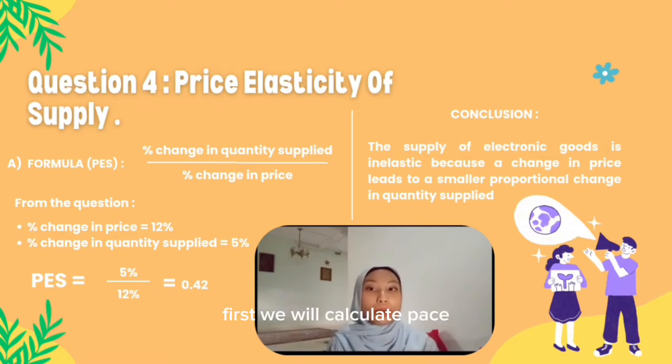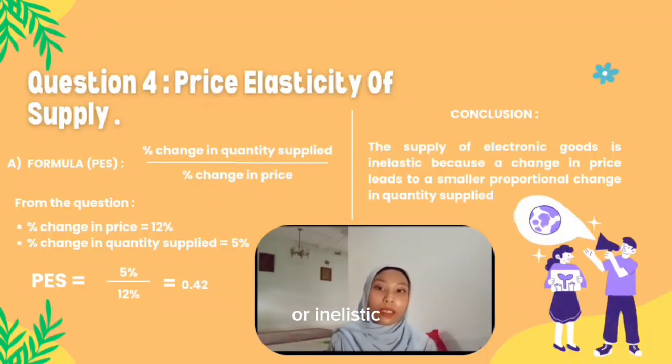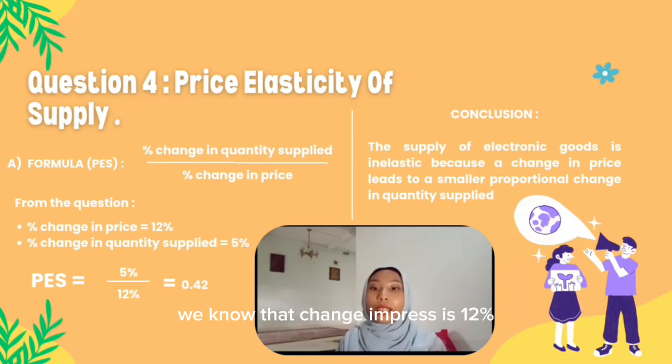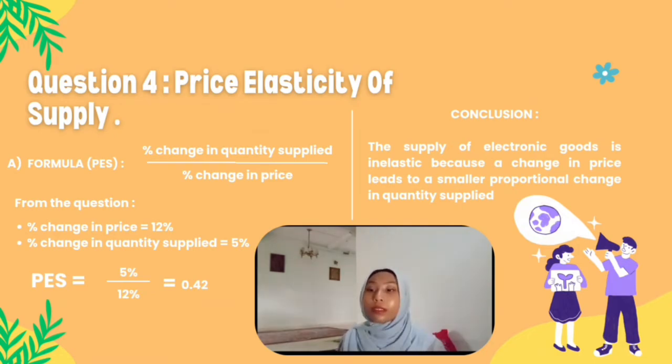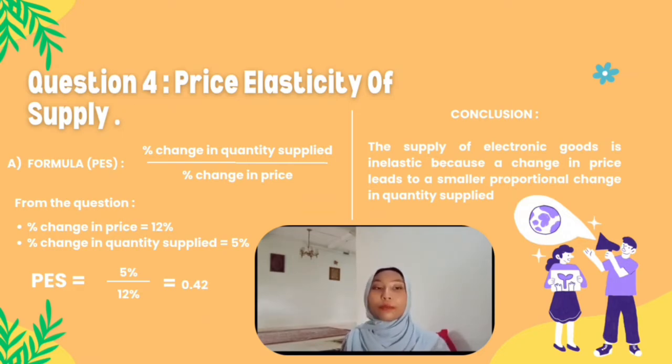First, we will calculate PES and determine whether the supply is elastic or inelastic. So from the question, we know that the change in price is 12% and the change in quantity supplied is 5%. So I apply the formula: PES equals 5% divided by 12%, which equals 0.42.